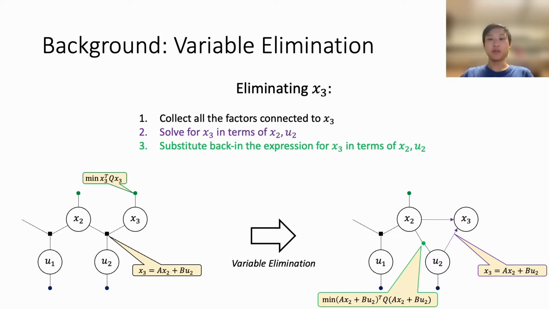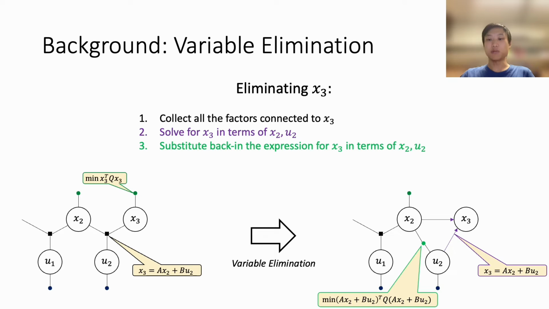To eliminate a variable, say x3, we follow 3 steps. First, we collect all the factors connected to x3. Next, we solve for x3 in terms of x2 and u2. In this case, solving for x3 is trivial since the system dynamics immediately tell us x3 in terms of x2 and u2. We store this equation for x3 using the purple arrows, which are called a conditional, since x3 is conditioned on x2 and u2.